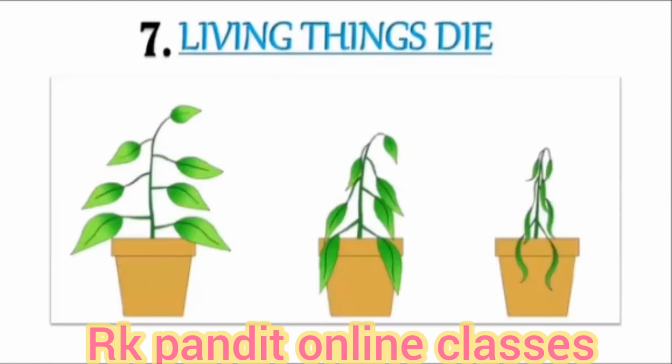Living things die. After completing their lifespan, living things die, whether it's a plant, a human being, or an animal. They have a particular lifespan to live.